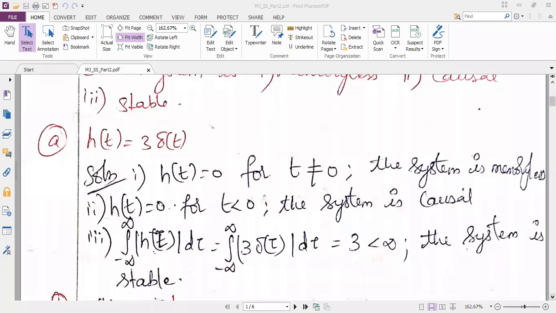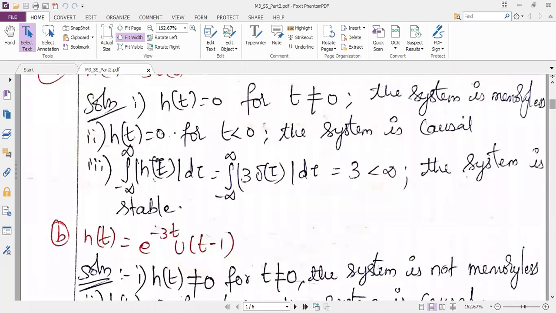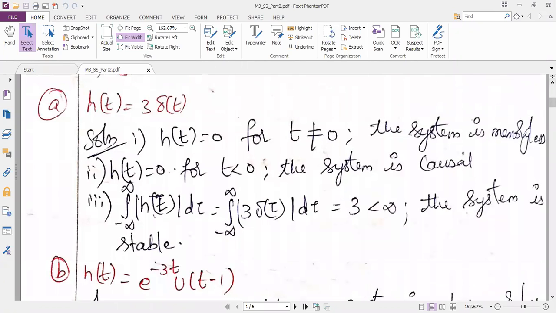The next problem is, take down the question: h of t is equal to e power minus 3t u of t minus 1. So I always tell you to draw the diagram, then easily you can analyze the property.